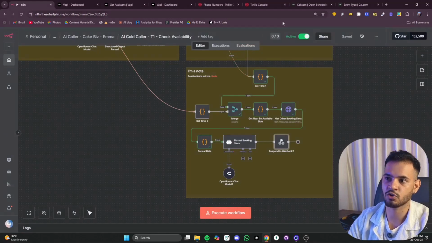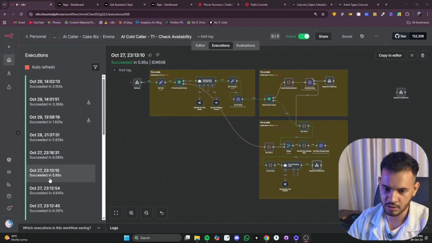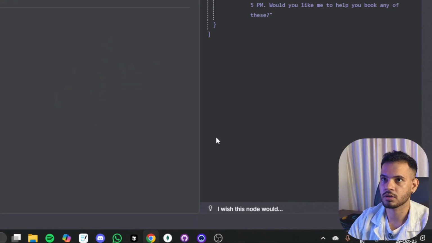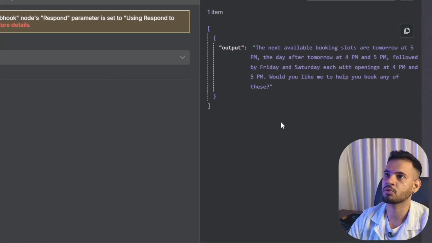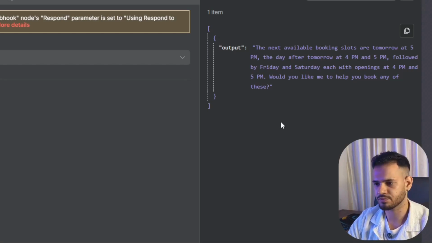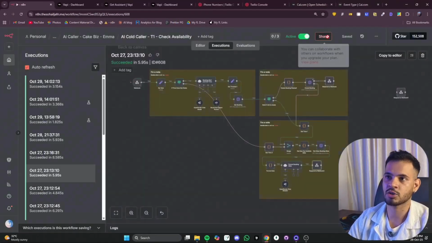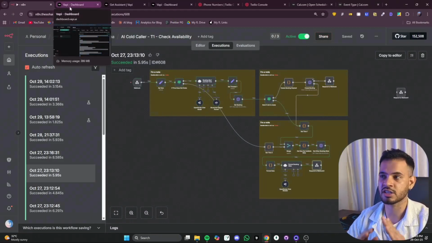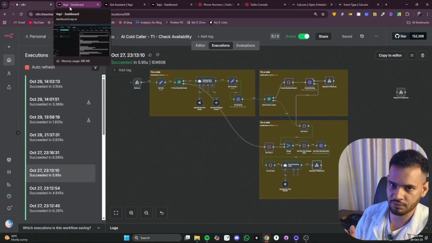Let me check if I can show you the response from a previous execution. Yeah, you can see this execution on 27 October, where the response was something like this. The next available booking slots are tomorrow at 5 p.m. and day after tomorrow at 4 p.m. and 5 p.m., followed by Friday and Saturday, each with opening timing 4 p.m. and 5 p.m. Would you like to book? Okay, this is how the response will go, and this is how your WAPI agent will respond to your customer who would like to book a meeting but the time slot is not available.